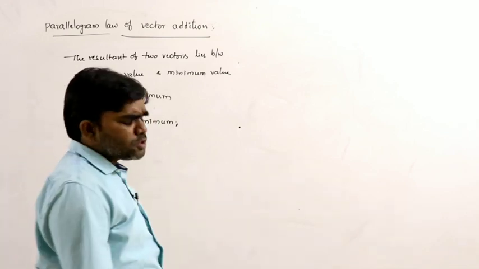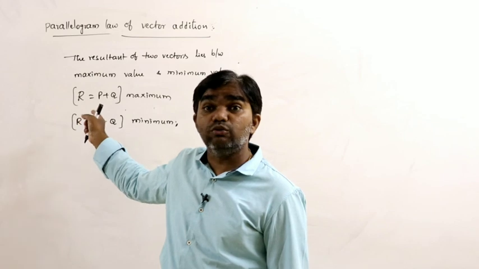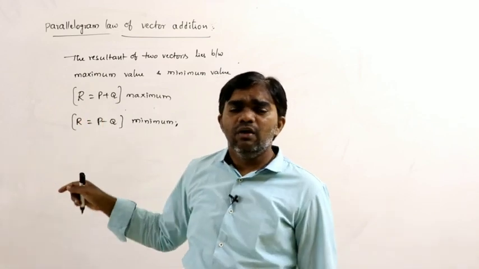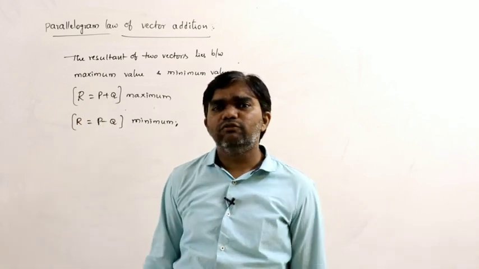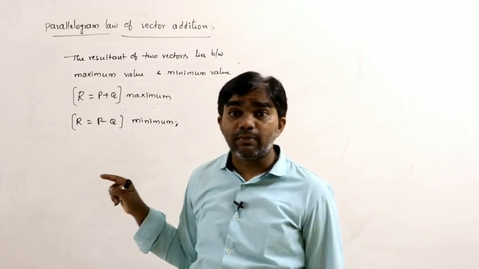So the maximum possible value of the resultant is the addition of the magnitudes of the two vectors, and the minimum resultant is the subtraction of those two magnitudes.